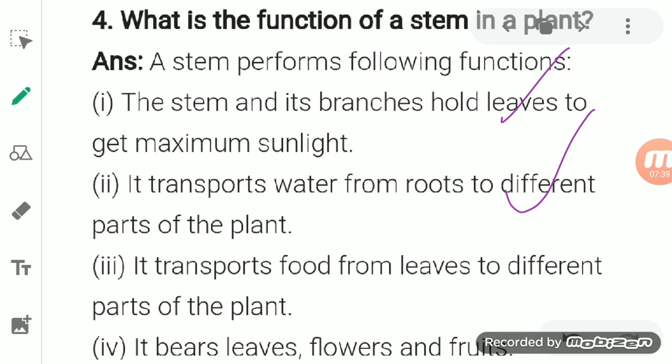It carries the food from the leaves to the other parts of the plant. The fourth one is, it bears leaves, fruits and flowers. So you know, the fruits, leaves and flowers are also attached to the tree with the help of a stem. Okay.